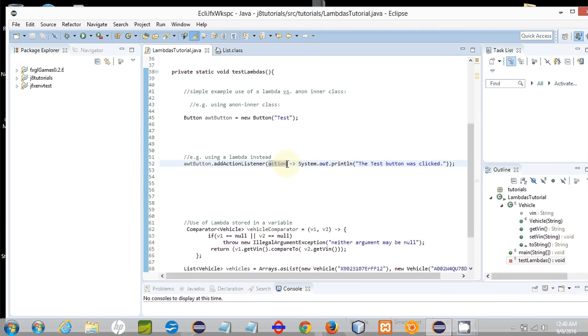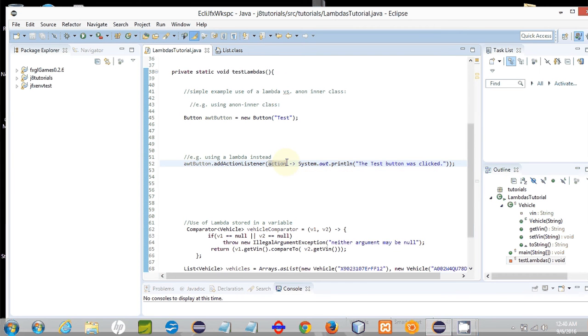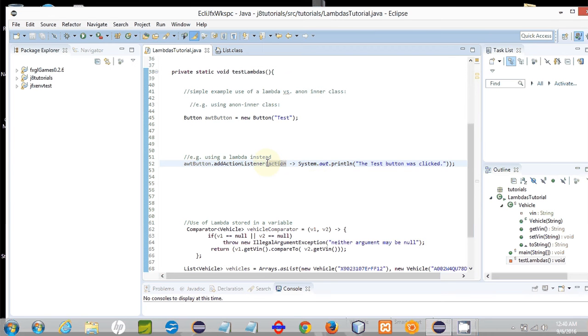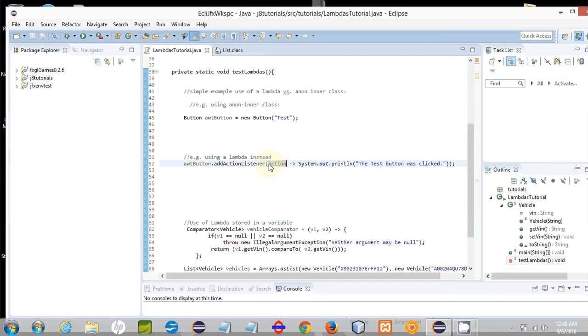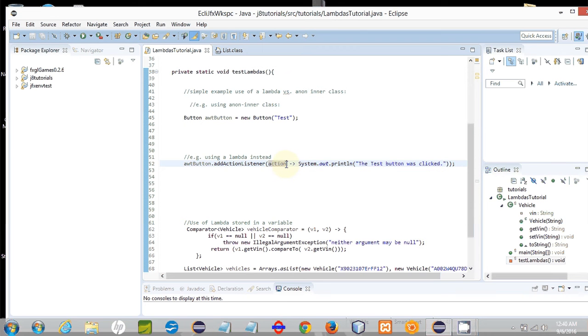However, with lambdas, you don't need to bother with types. You don't need to declare the actual Java types of arguments or of return values. So you also see that there's no public void and so forth. There's no return type declared. So we don't have void written here. We don't have the public access modifier or void or return string or anything like that. You don't need to bother with declaring the types, neither the return type nor the types of the arguments.